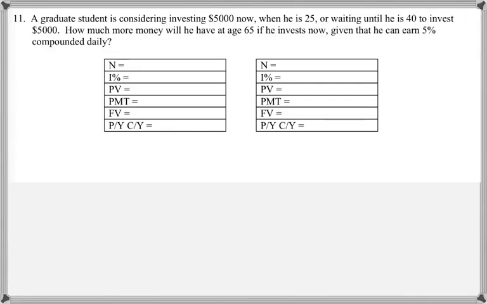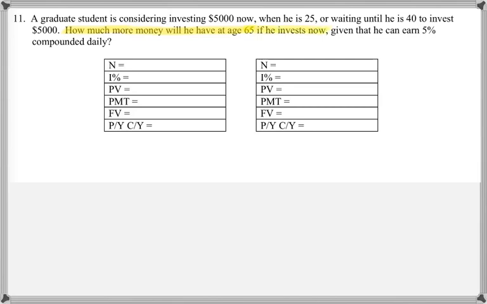A graduate student is considering investing $5,000 now when he is 25, or waiting until he is 40 to invest $5,000. How much more money will he have at the age of 65 if he invests now, given that he can earn 5% compounded daily? So they want to know how much more money he will have at the age of 65 if he invests now.